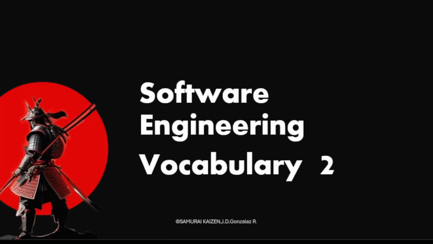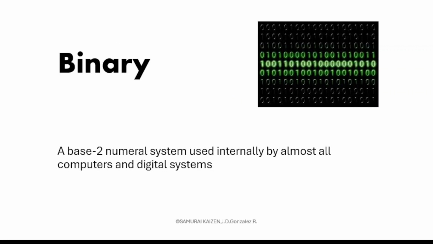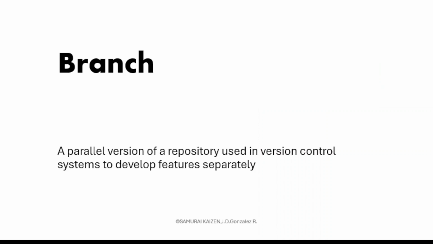Software Engineering Vocabulary 2. Agile. A project management methodology focused on iterative development and collaboration. Binary. A base 2 numeral system used internally by almost all computers and digital systems. Branch. A parallel version of a repository used in version control systems to develop features separately.